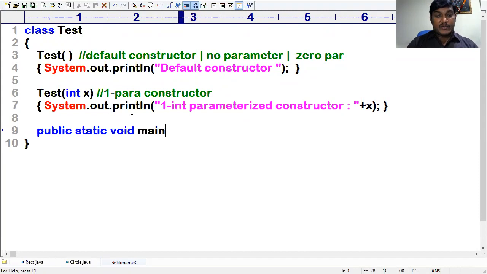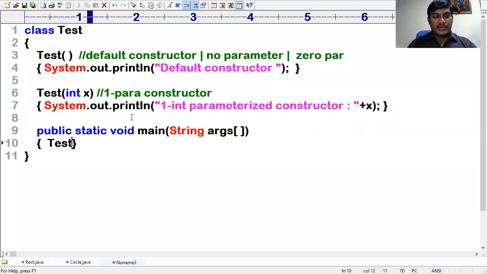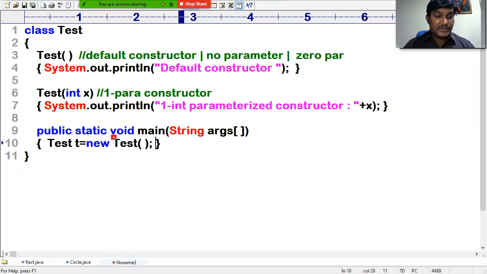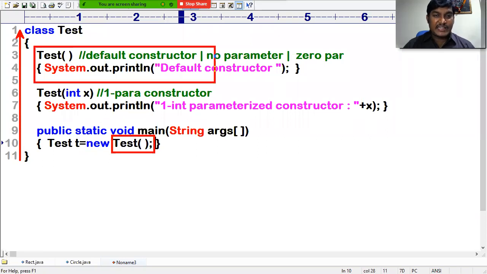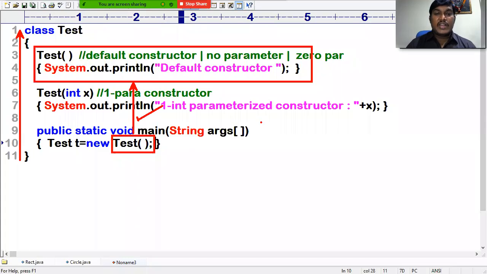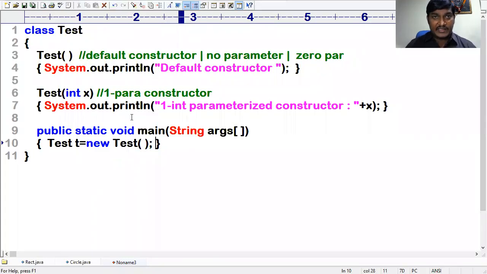Public static void main, String args array. How do I create the object? Test t equal to new Test. Kindly notice that I'm requesting the JVM to call the parameterless constructor of the Test class. The JVM will ensure the existence of the parameterless constructor in the Test class. If it matches, immediately that will be called and executed. So it will be calling the default constructor.